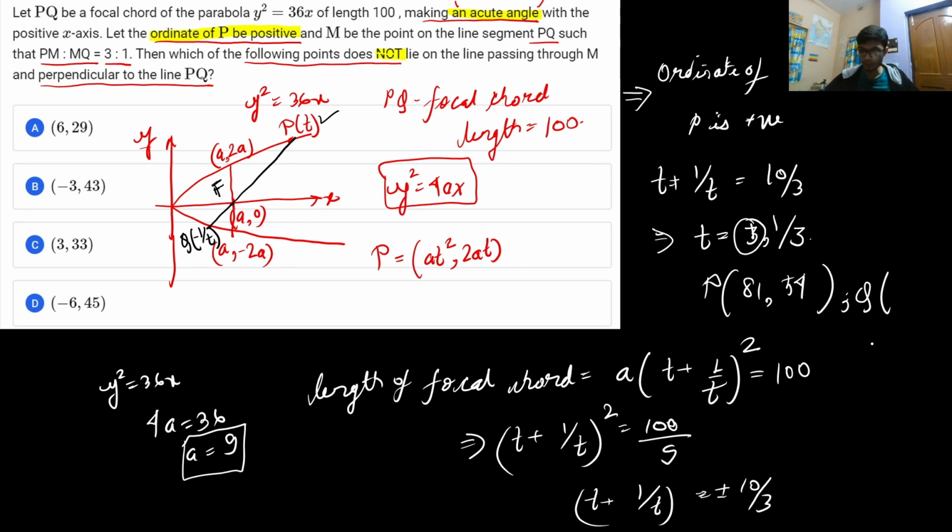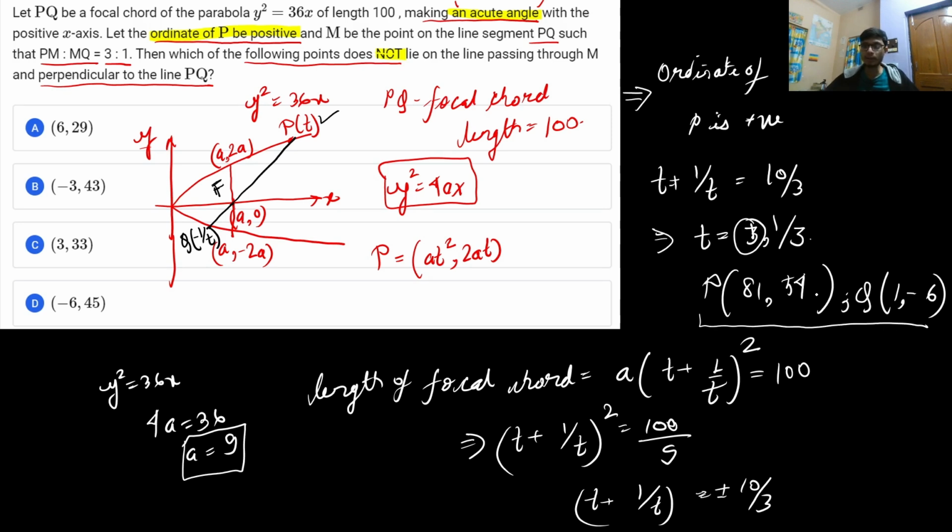And then the point Q will have the parameter minus of 1 by 3, because if we consider t as 3, then it will have minus of 1 by 3. And if you put minus of 1 by 3, 9 into 9, that is 1 comma minus 6. Okay, now from here we get the coordinates of P and Q.